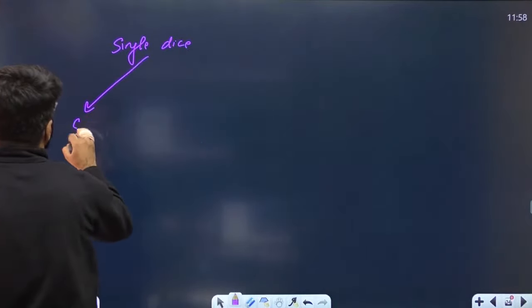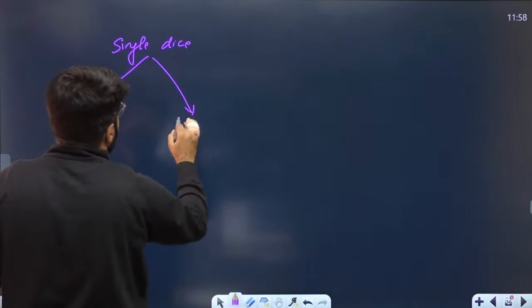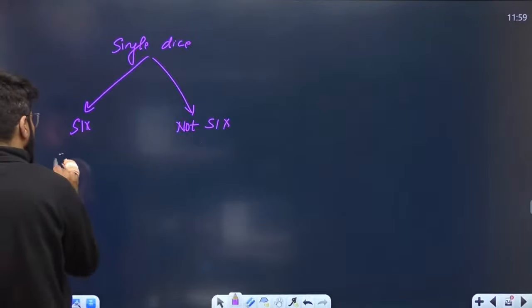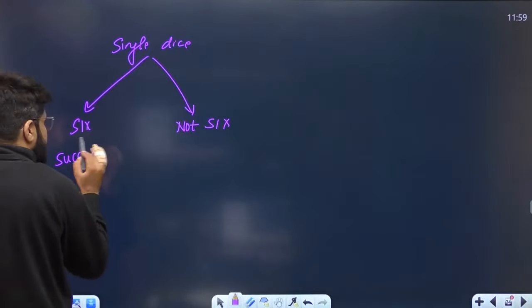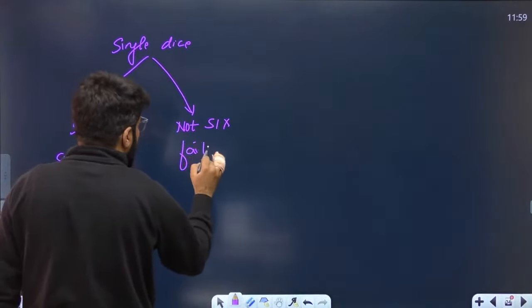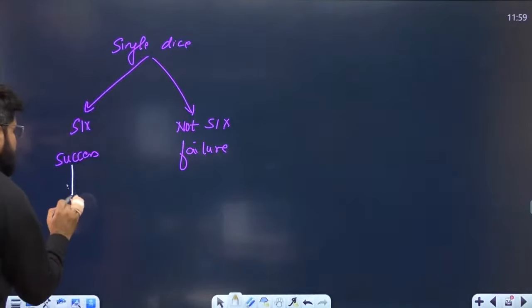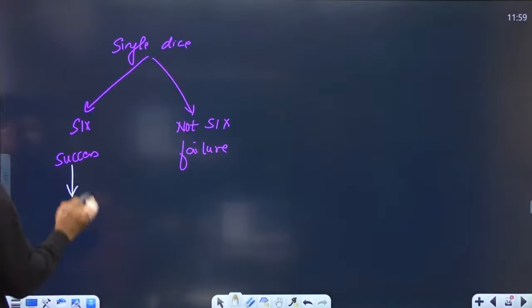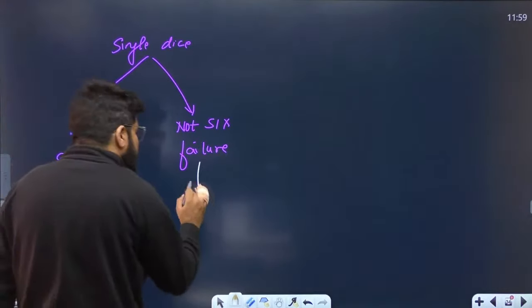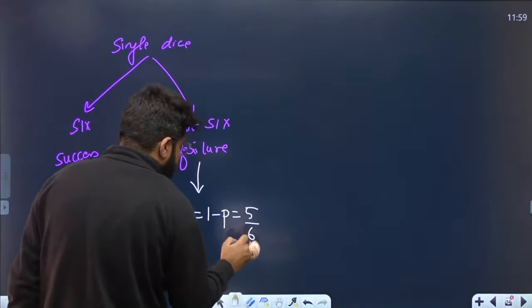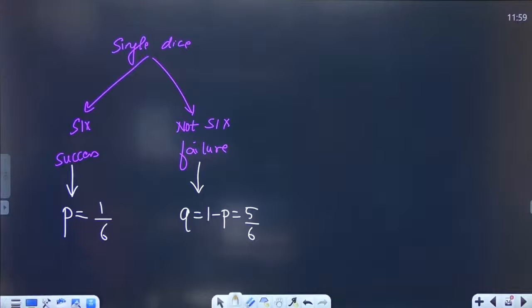The dice may give you a 6, may not give you a 6. Let us call 6 the success, because the question is concentrating on the probability of getting success. If the success is getting a 6, what is the value of P? P is the probability of success, and the probability of getting a 6 is 1 by 6. Then the probability of failure is 1 minus P, that is simply 5 by 6. Not getting a 6 is 5 by 6.